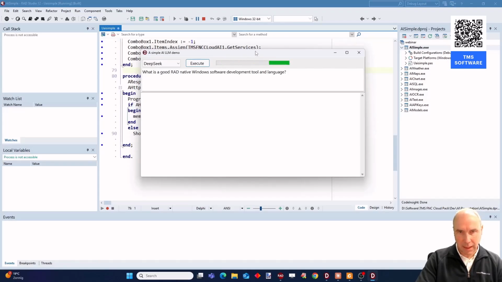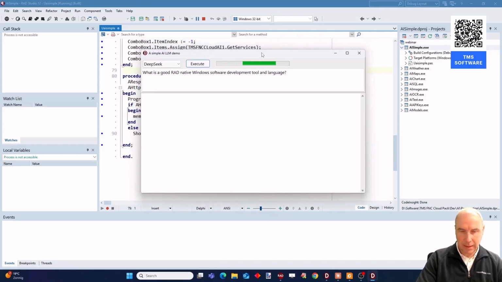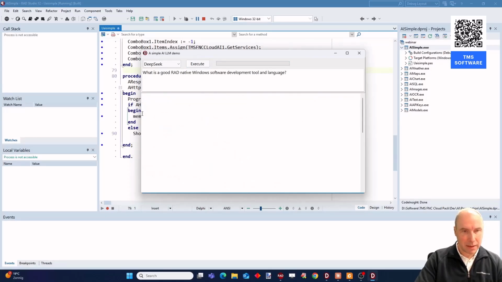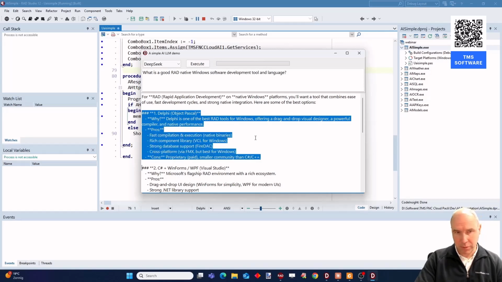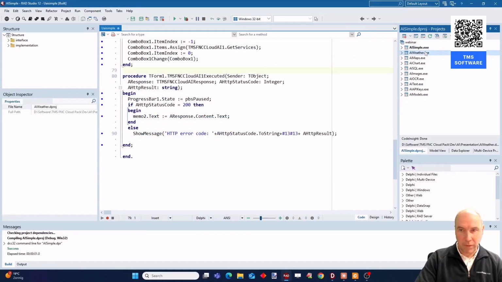It takes some time for DeepSeek to come up with a response. That might depend on the load of the LLM at that moment, might also depend a little bit on network conditions. And here we can see that DeepSeek returns for us as the number one option Delphi's Object Pascal for Windows application development. Let's move on now to function calling.